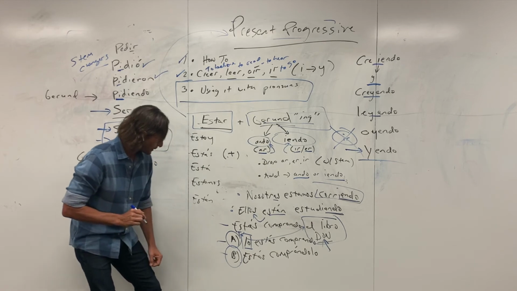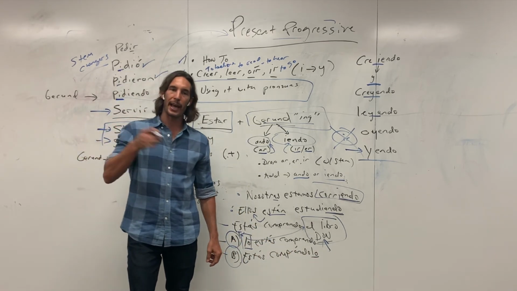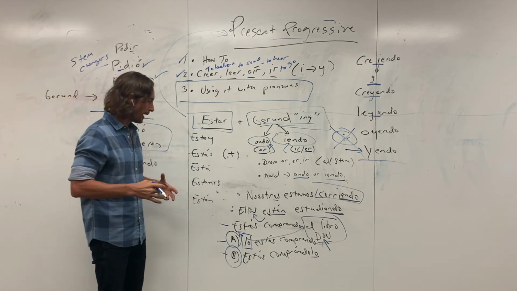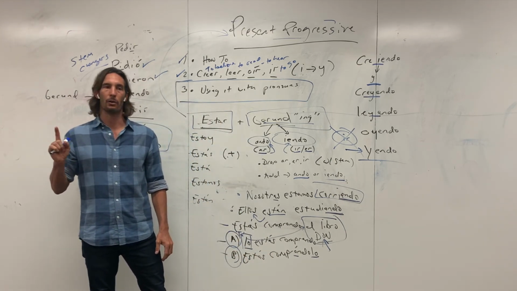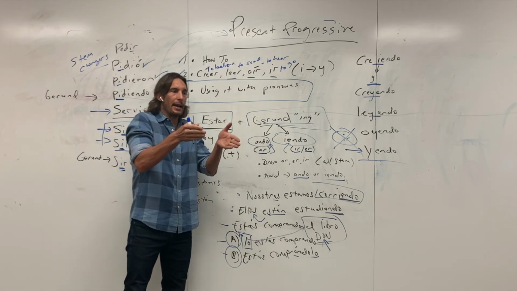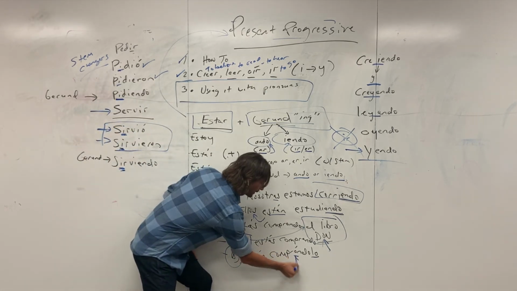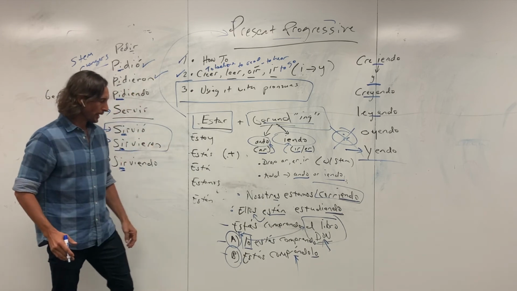Our other option is to attach it to the gerund. If you attach it to the gerund, you have to put an accent on the A of the ando or the E of the iendo. That's because you've now added extra letters to a gerund, so you have to indicate where the stress will go, and you do that with a written accent.